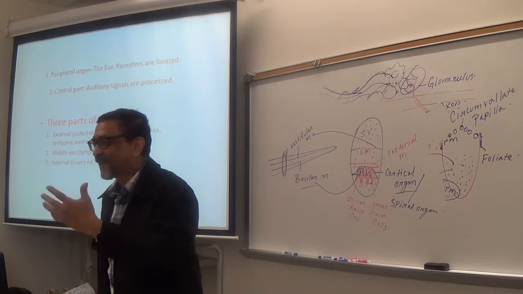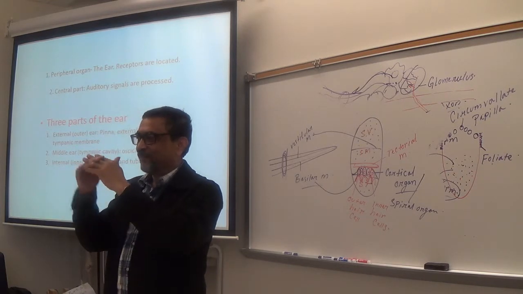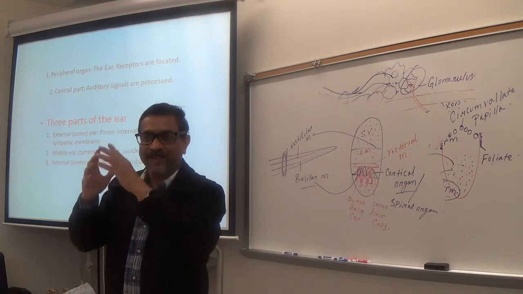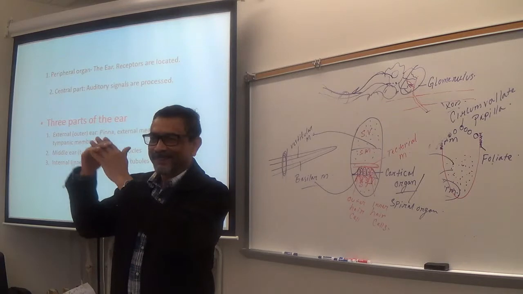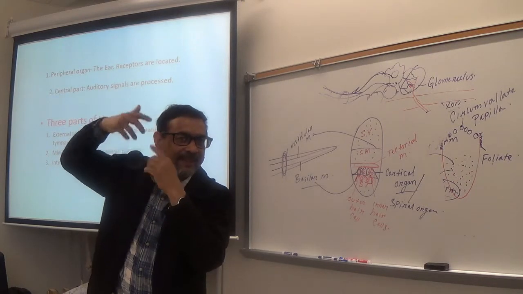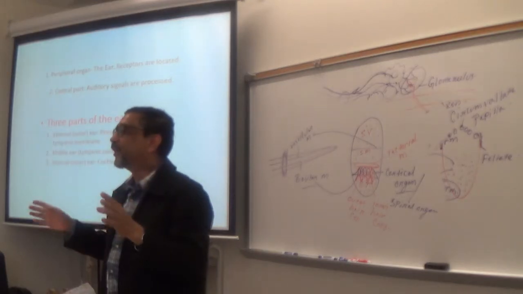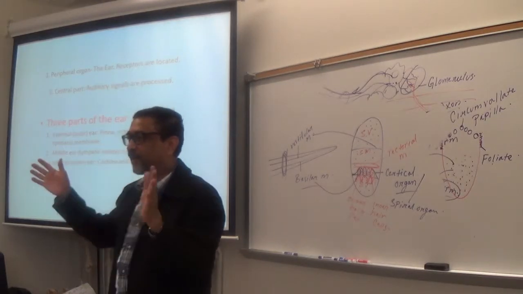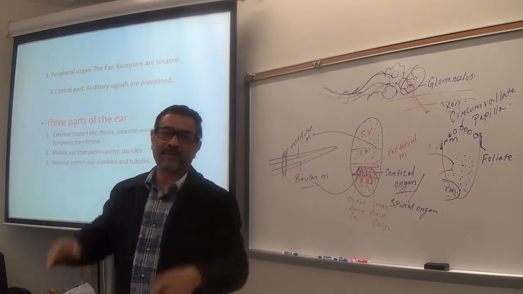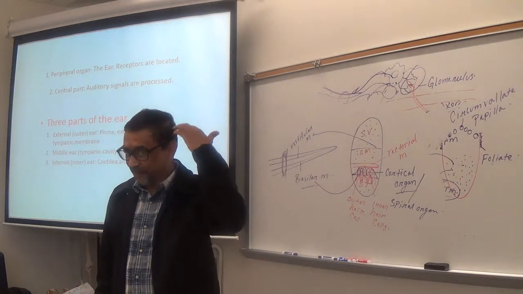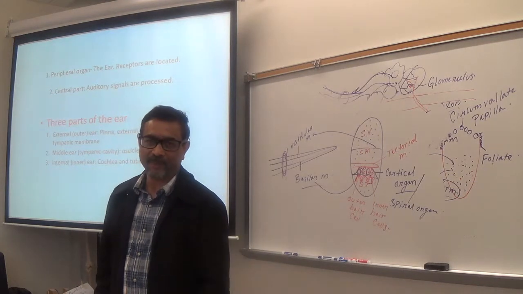If 20,000 times, that also happens. That's the maximum we can hear, 20,000 times in 1 second. Can you believe? That many times your brain is getting signal from the hair cells. And you will perceive 20 kilohertz, that means 20,000 hertz frequency sound. So that's different frequency of sound is perceived in the brain.